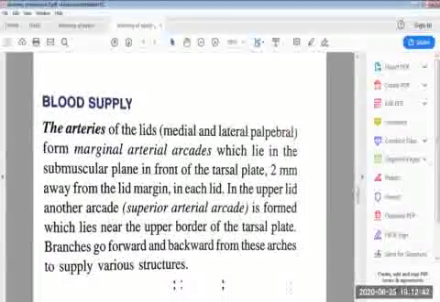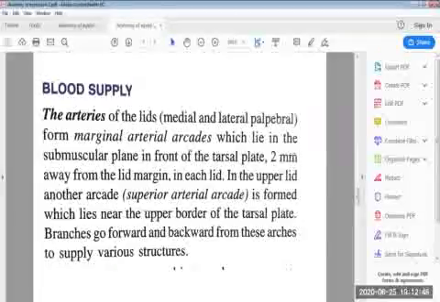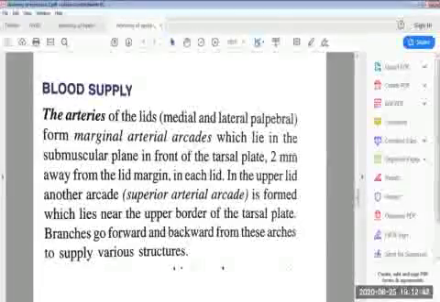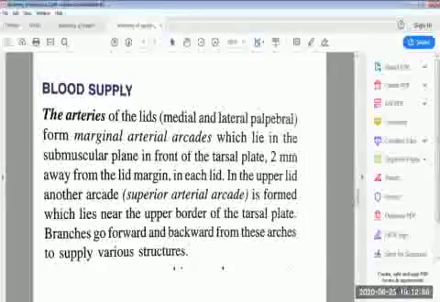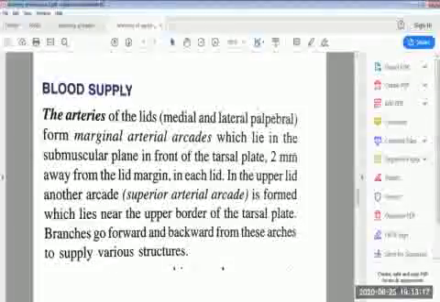Then comes the blood supply of the eyelids. Which arteries supply the eyelids? The medial and lateral palpebral arteries form the marginal arterial arcades, which lie in the submuscular plane in front of the tarsal plate. We anesthetize this submuscular areolar layer because the blood vessels and nerves are present in it.